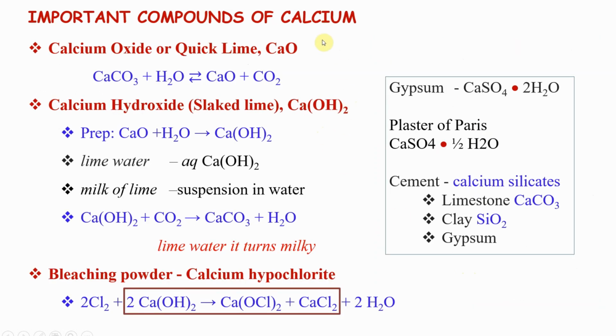Just like our important compounds in group 1, we want to look at important compounds in group 2. Luckily here we don't have to synthesize a lot. You just want to remember the formulas at least. What is quick lime, what is slaked lime, you want to remember that. Where did we use slaked lime?